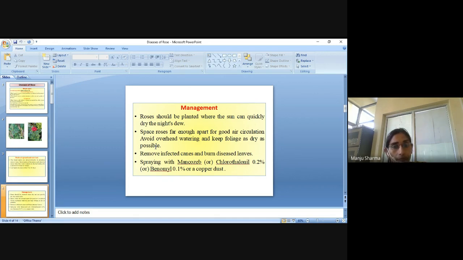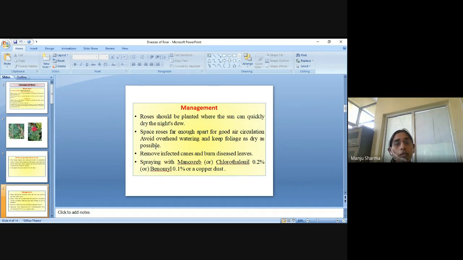Management. Roses should be planted where the sun can quickly dry the night's dew. Space roses far enough apart for good air circulation, avoid overhead watering, and keep foliage as dry as possible. That means space roses far enough apart for good air circulation, because if there is good air circulation, the growth of the plant will be more.